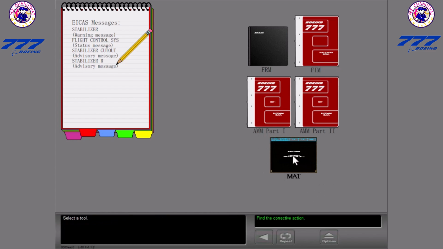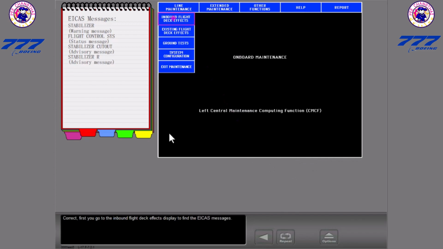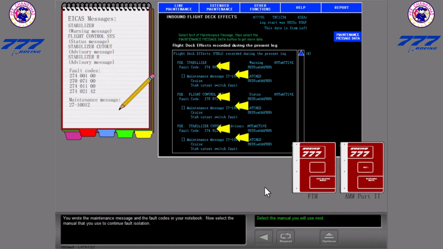Select a tool. Correct. First, you go to the inbound flight deck effects display to find the ICAS messages. You wrote the maintenance message and the fault codes in your notebook. Now select the manual that you use to continue fault isolation.